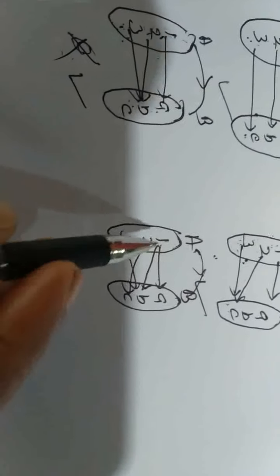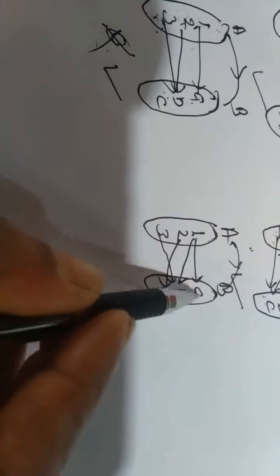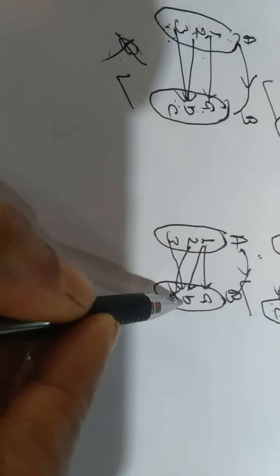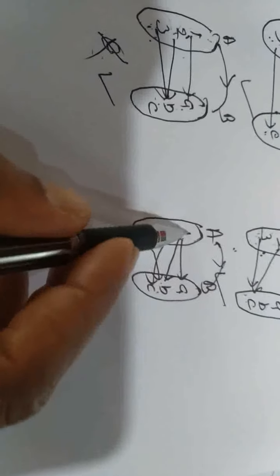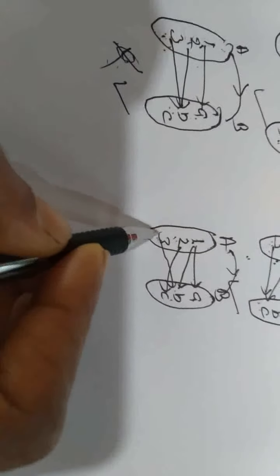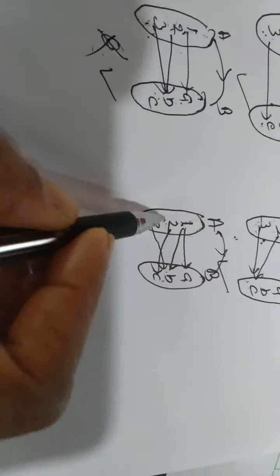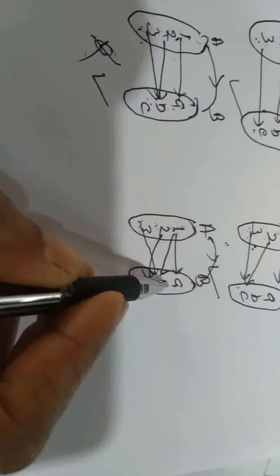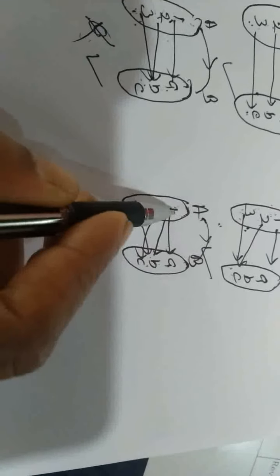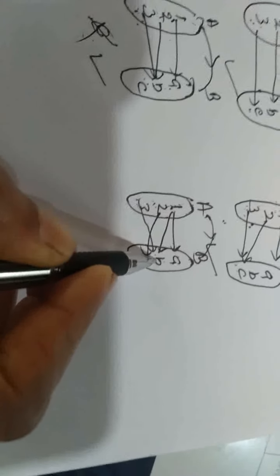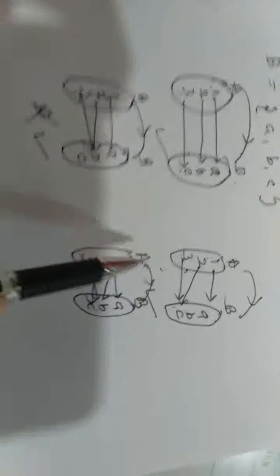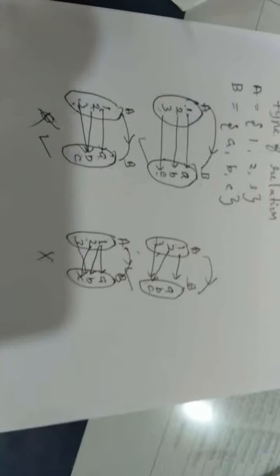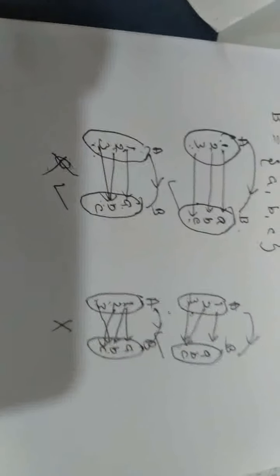Now look at this relation. This is also not a function, only relation, because image of 1 is A, image of 1 is B, image of 2 is C, image of 3 is B. According to the definition, every element of your domain has images. All elements have an image, but every element of set A must have only one image. Here image of 1 is A as well as B. This is not function. This is only relation. Therefore, function means each element of your domain has only one image in codomain.